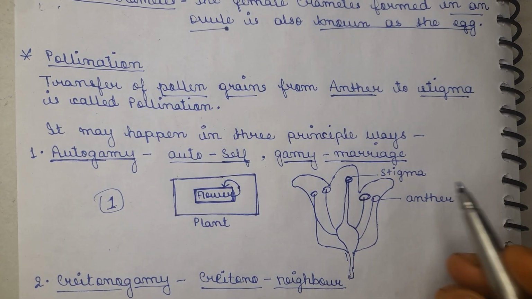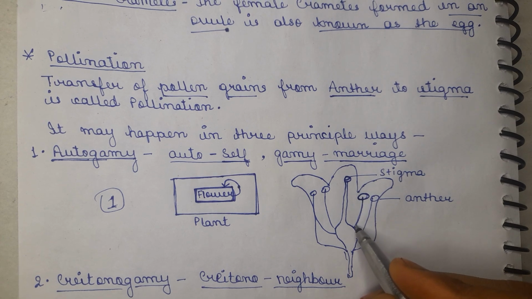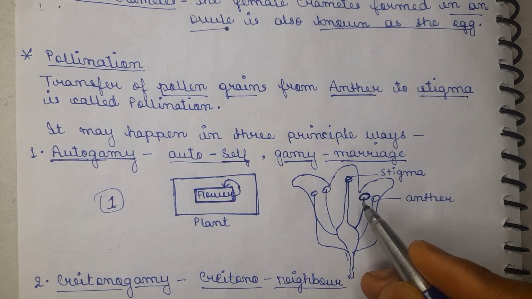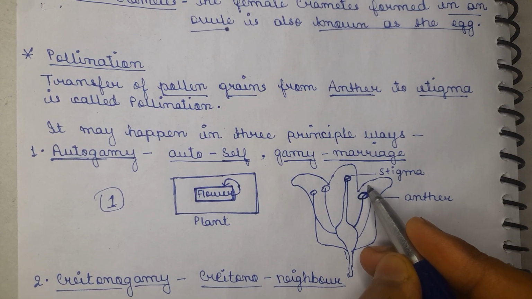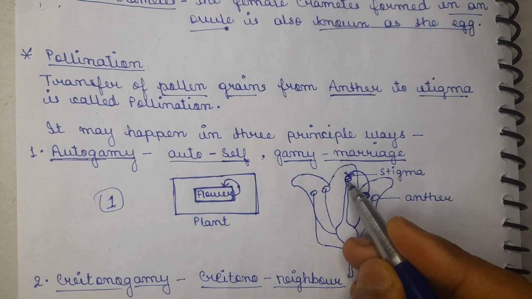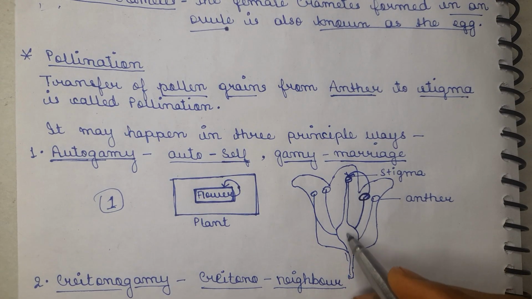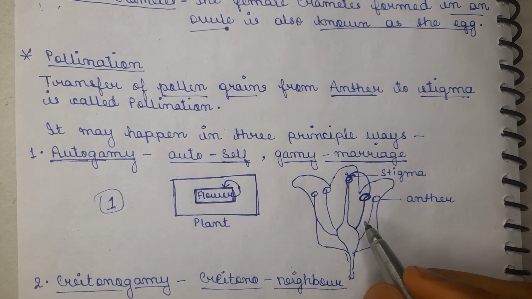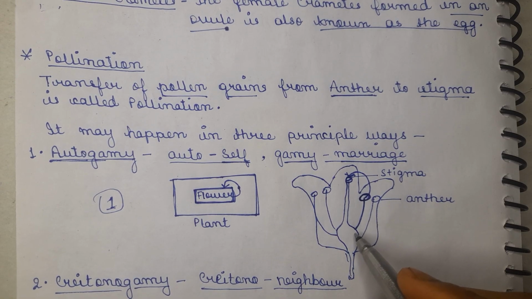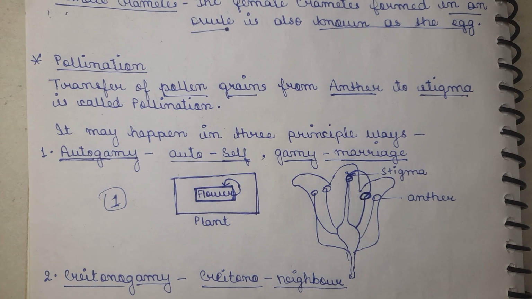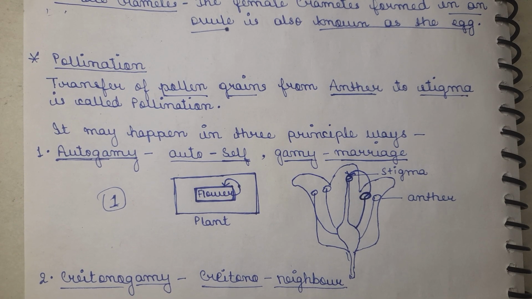That means the one flower includes both processes, the transfer from the anther to the stigma. Now in this diagram we will be able to understand the male part, that is the stamen, and here is the anther. In the anther there is a pollen sac that produces the pollen grains, and the pollen grains will transfer here to the stigma, that is the landing place of the pollen grains, and from here it will move toward the ovary and then to the ovule to get fertilized. So here the process is known by the name of autogamy, meaning the same flower of the same plant is involved.